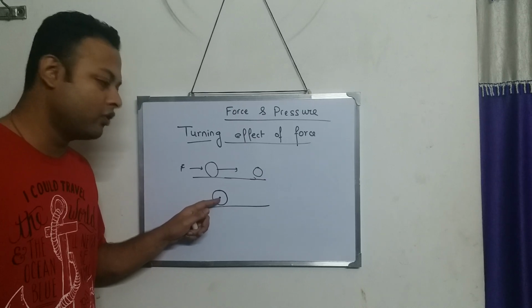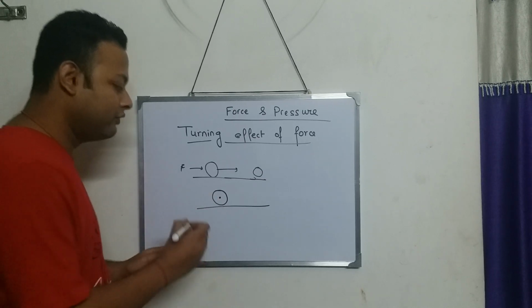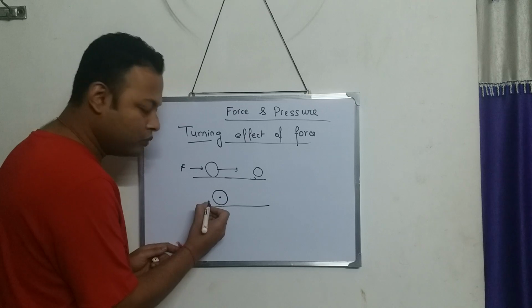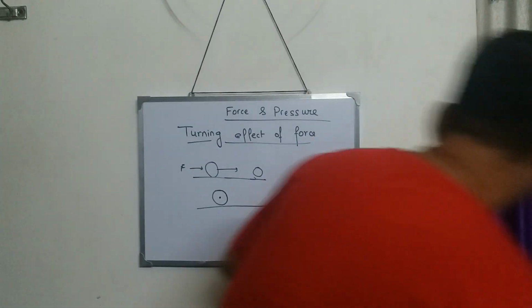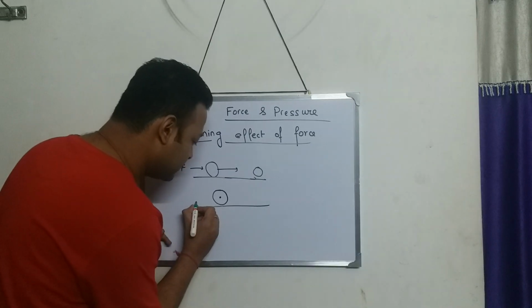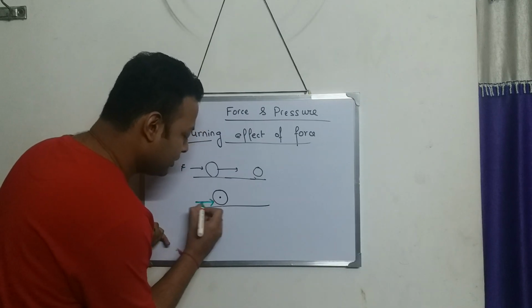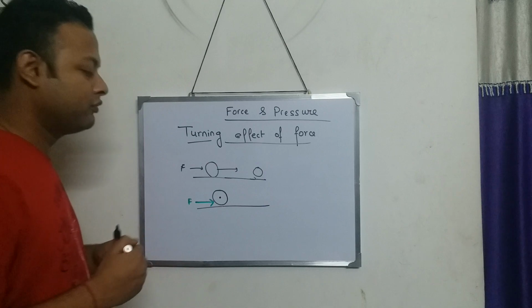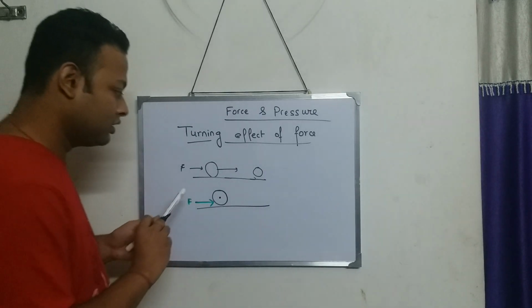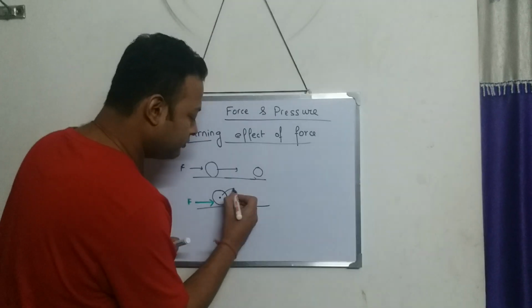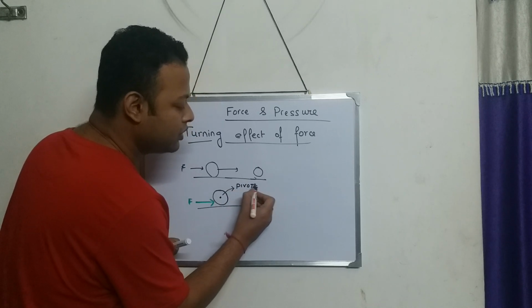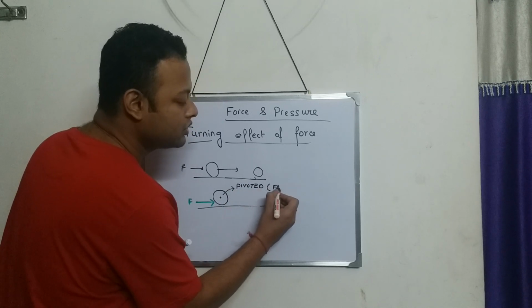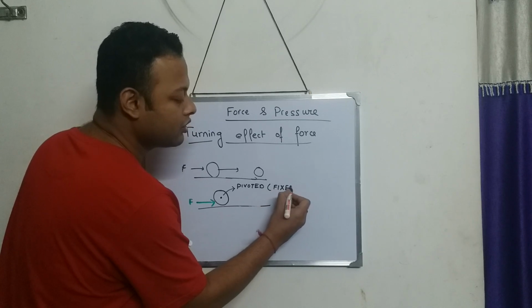When the body is pivoted at this point, fixed at this point, and then we apply the force in this direction, over here. Pivoted means fixed.